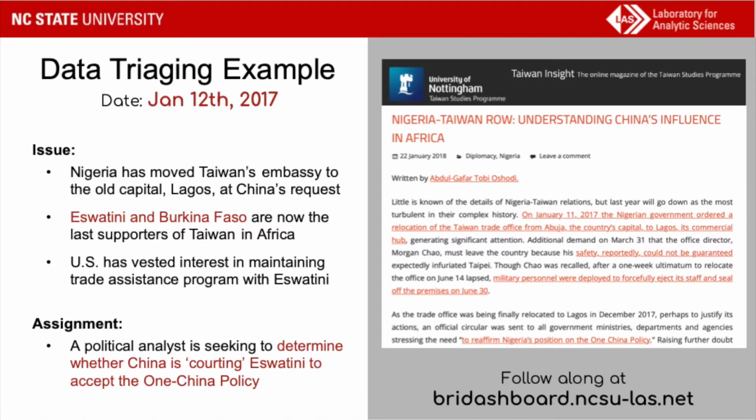So in retribution, China coerced Nigeria into severing ties with Taiwan and adopting their one China policy, which means that Taiwan only had two supporters left in Africa, Eswatini and Burkina Faso. As the U.S. has a vested interest in trade assistance programs with both these countries, but we'll focus on Eswatini for now, a political analyst has been assigned to look for factors that contributed to Nigeria's change in policy and evaluate if these same factors were present in the case of Eswatini. So I will jump over to the prototype now and give a brief demo on how you could go about identifying these factors using the prototype that we built out.